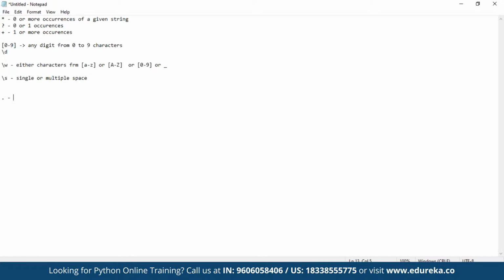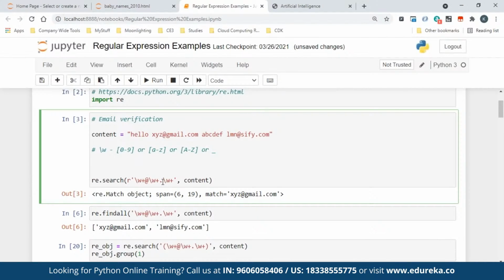So dot represents any character other than a new line. It represents anything. But now you want to use dot as it is, because there is a dot and you don't want it to represent anything. That's why I have put R. At that time it will not take the actual meaning of the regular expression, but it fetches it like you have put it. On the face of it, it is just a full stop, right? It will take it as it is. That's why the R is. So R actually stands for raw string. Whenever you put R before any regular expression, it means raw string. That's what it means.